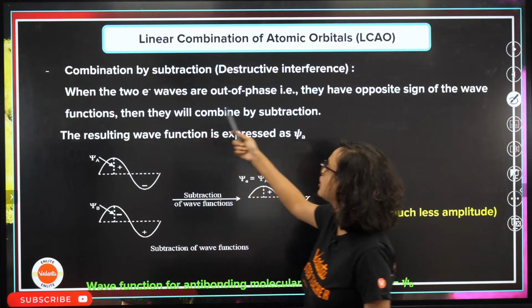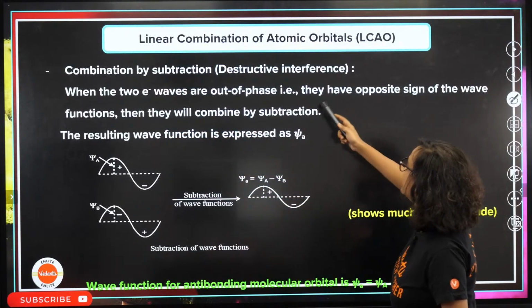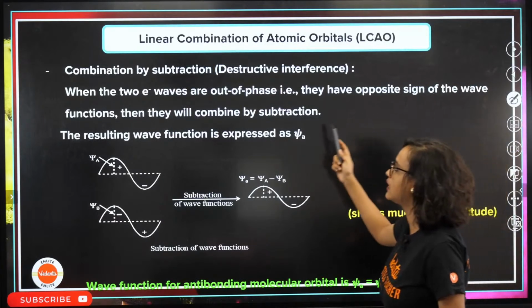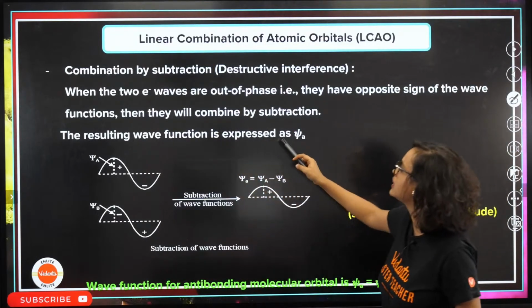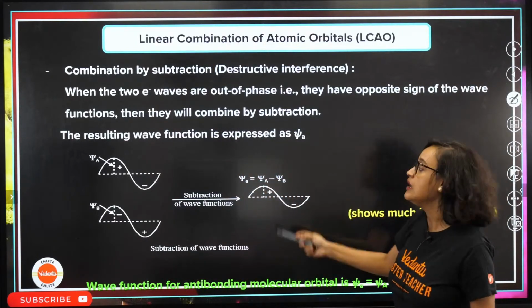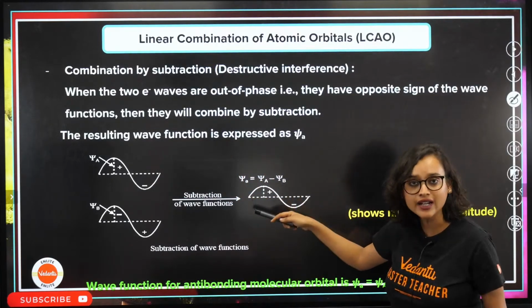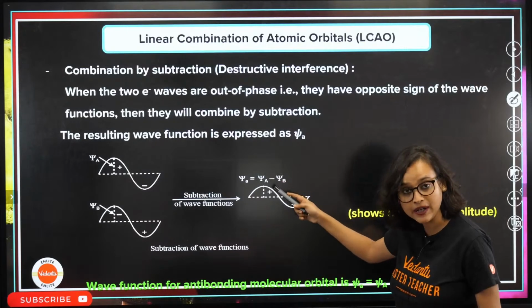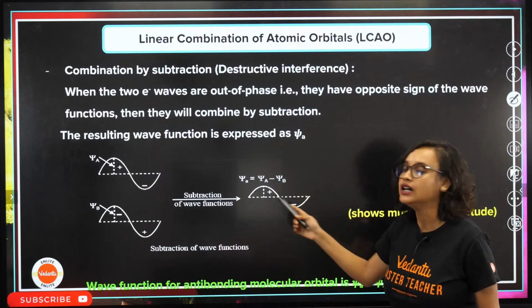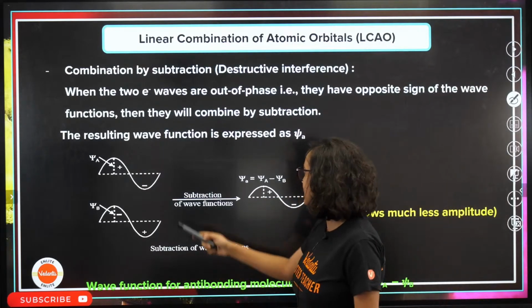So when the two electron waves are out of phase, that is, they have opposite sign of the wave function, they combine by subtraction. The resulting wave function is expressed as psi A, wherein we are subtracting psi A minus psi B. We are cancelling it out. See how it is forming.